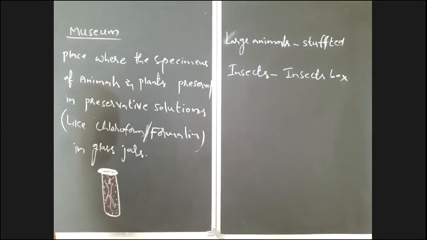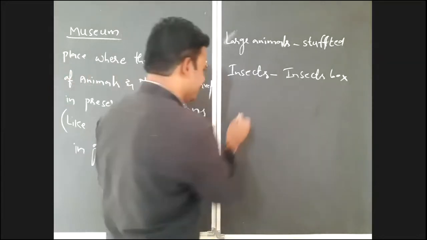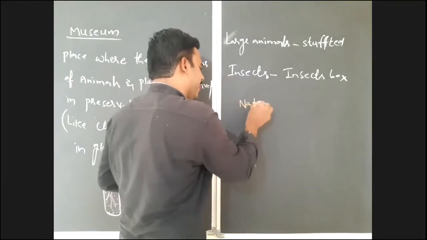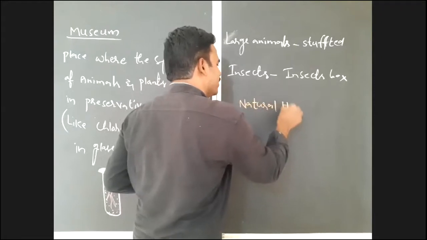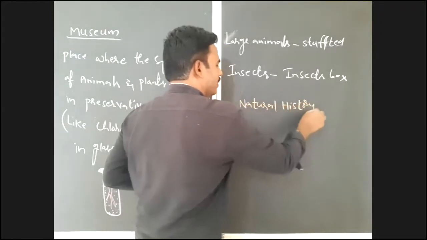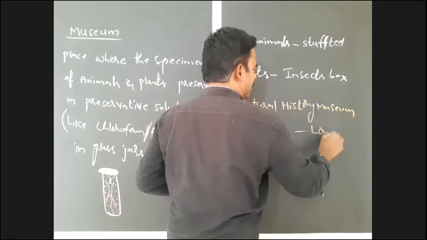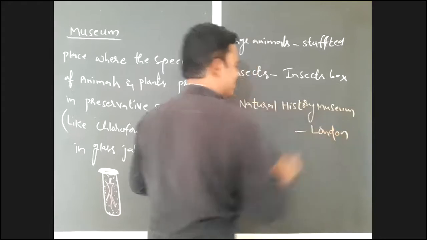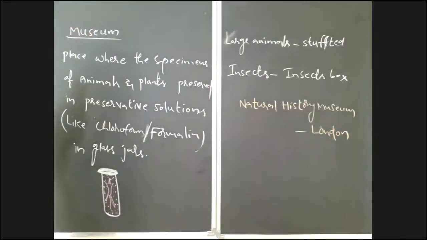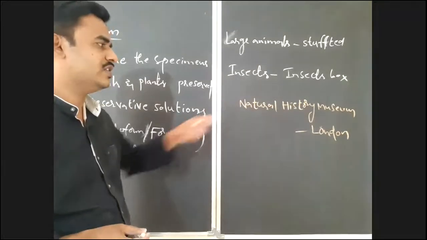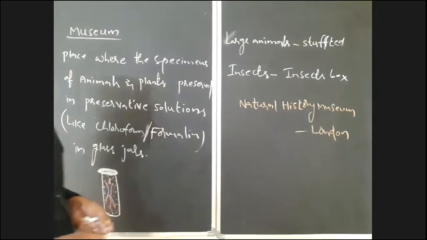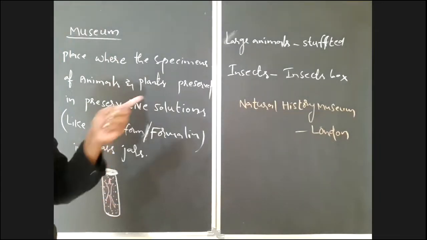What are the important museums in the world? See, the Natural History Museum of London is the most famous museum in the world. It is a very important museum, and it is considered the first museum in the world also.